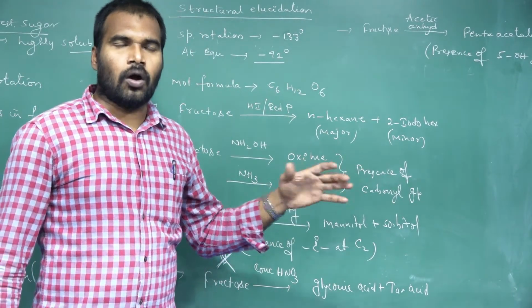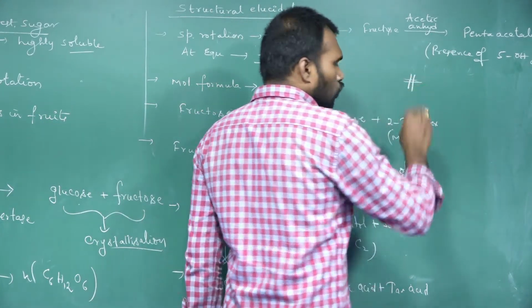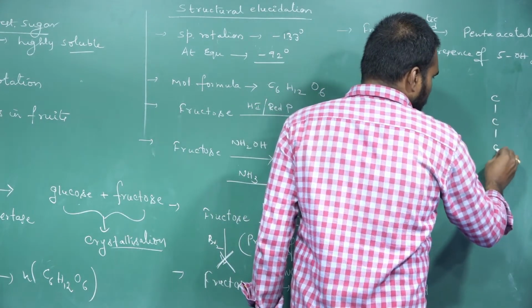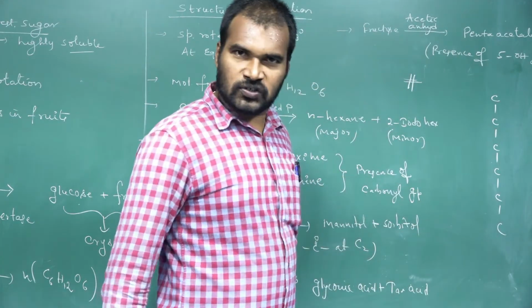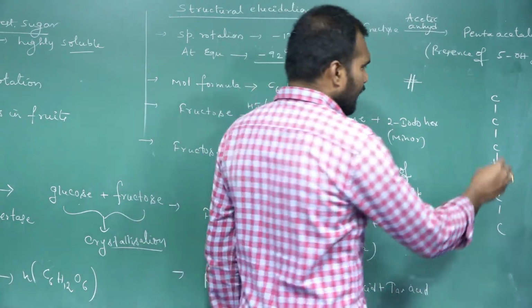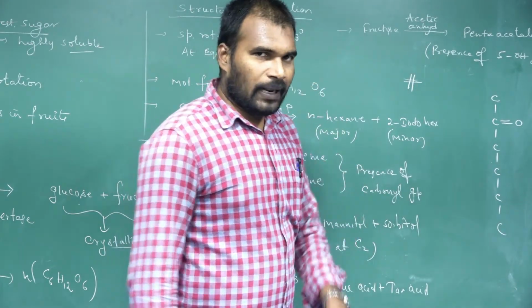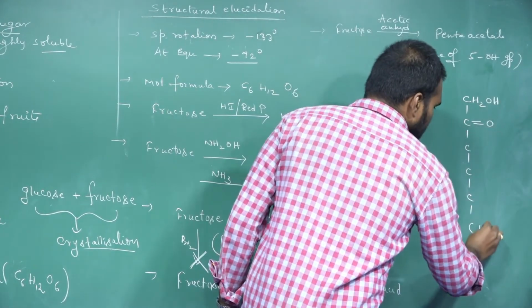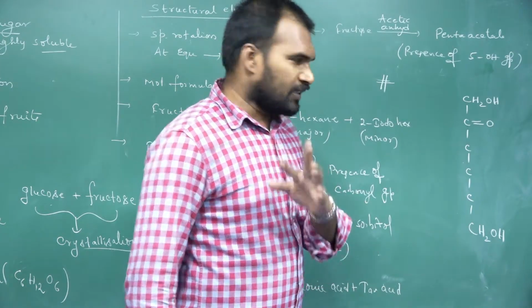From all the above experiments, what will be the structure of fructose? All the carbon atoms are linear, 6 carbons, with a ketonic group at the second carbon, and 2 primary alcohols. This is a primary alcohol, this is another primary alcohol, and the remaining 3 alcohols are secondary.